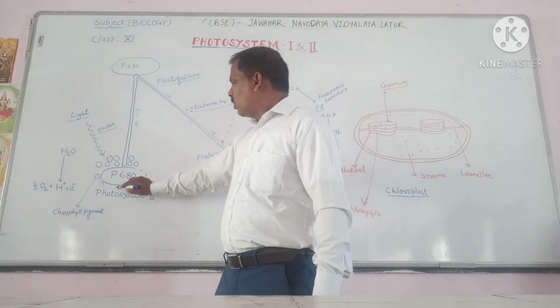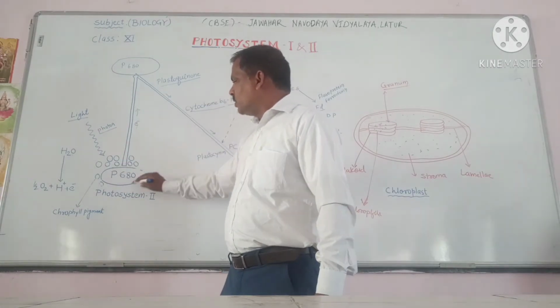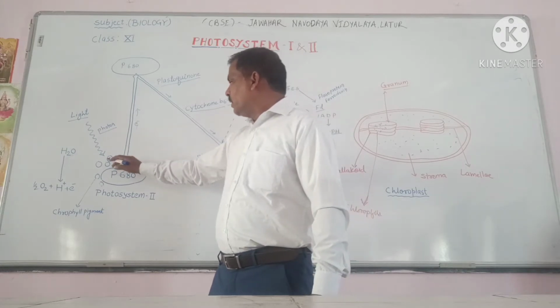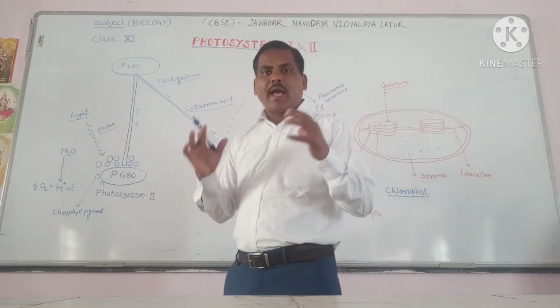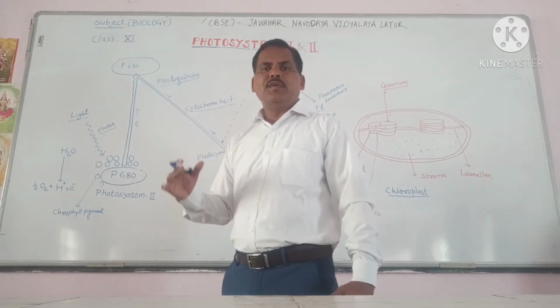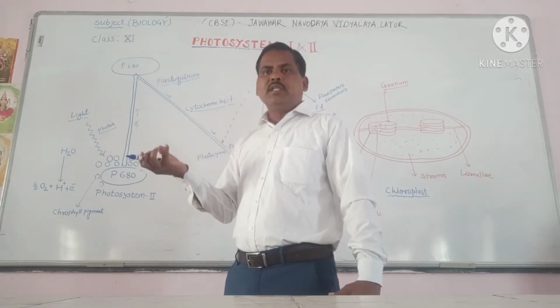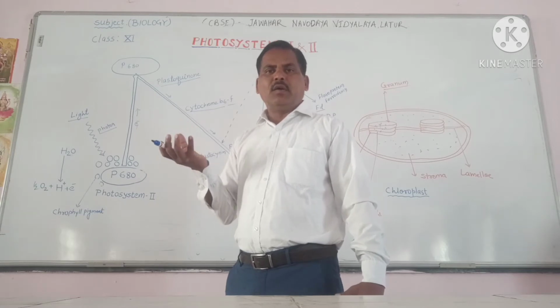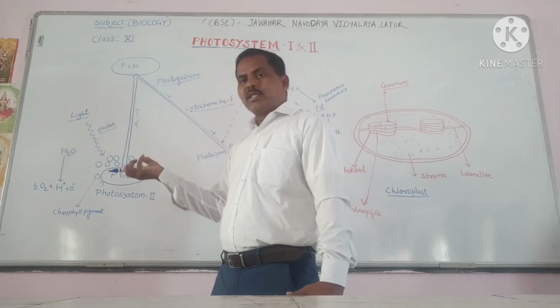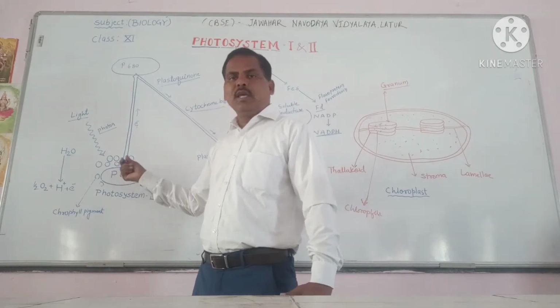This is the chlorophyll A central molecule, and the other molecules, that is chlorophyll B, xanthophyll and carotene, are the accessory pigments which assist the chlorophyll A molecule. They act just like a TV antenna: they absorb the sunlight and transfer it to the chlorophyll A molecules.